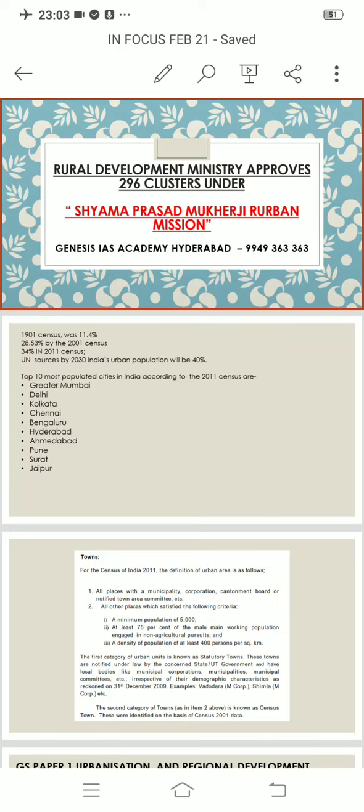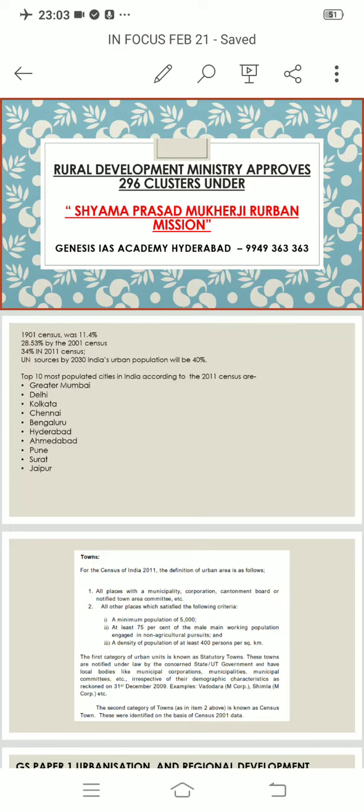And today we will be talking about urbanization, an important program that has been launched to help the rural areas with urban amenities and help them to transform, the rural areas which are in the process of transformation, to help them have the amenities that are required for urbanization. So the program is called Shyama Prasad Mukherjee Rurban Mission, and it was in the news today, that is February 21st, 2022, because the Rural Development Ministry had approved 296 clusters under this mission.